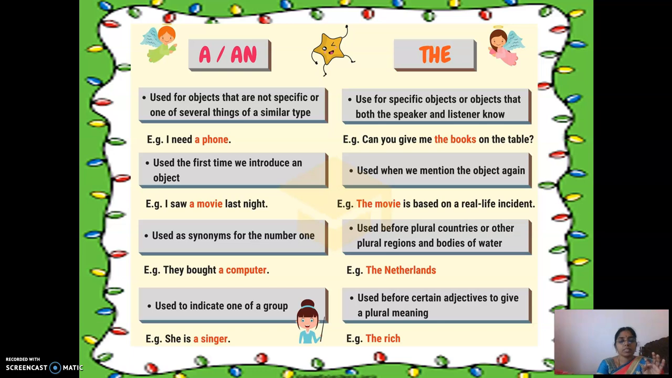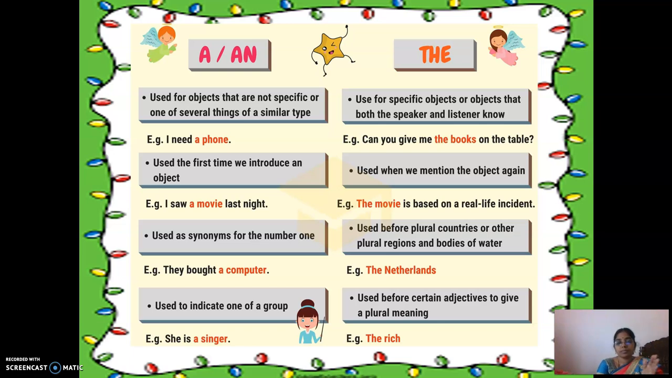Okay. The next point is used to indicate one of a group. See, for example, she is a singer. She is a singer. A represents that she is a part of that group. She is a singer in that group. Right? Can you understand a and an here?